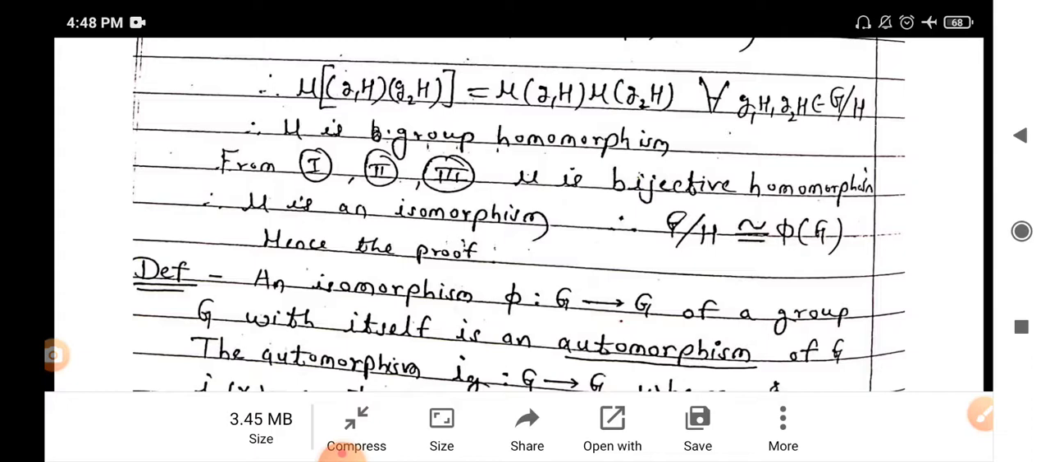Now we have gone through homomorphism, then isomorphism, and next we go through the next concept, that is automorphism. Now we see the definition of automorphism.